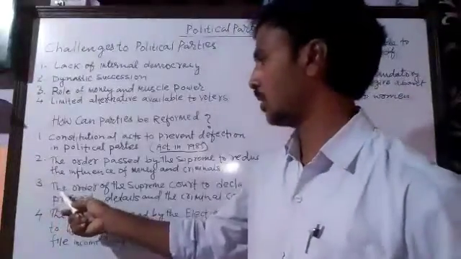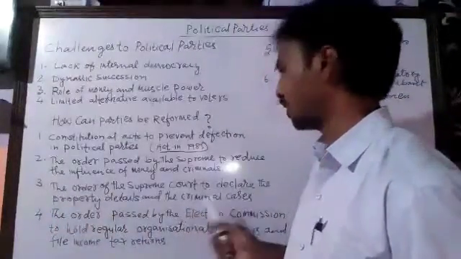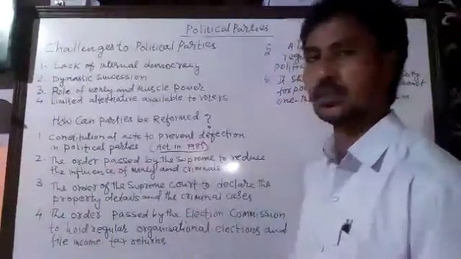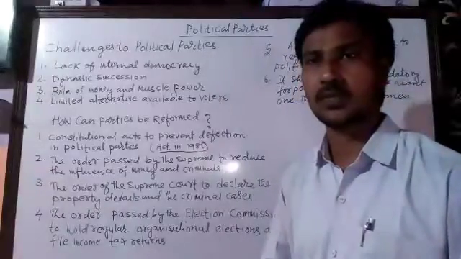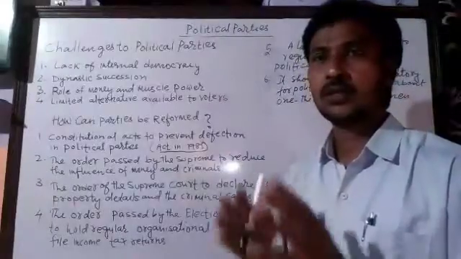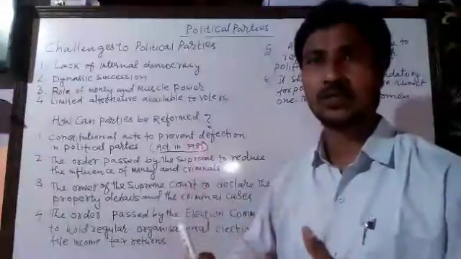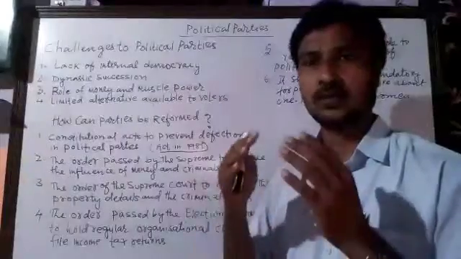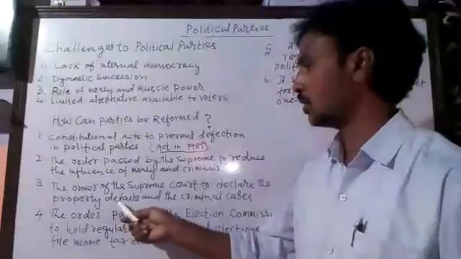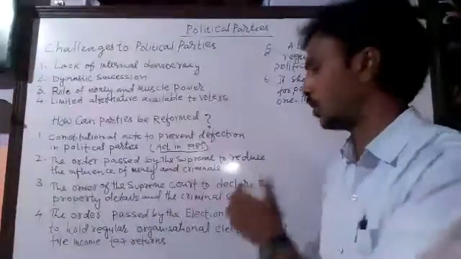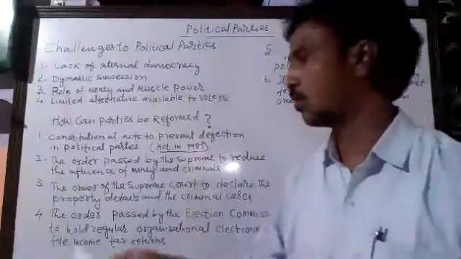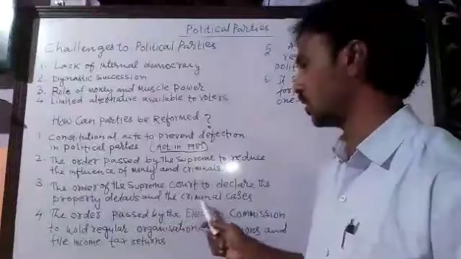Then next, the third one is the order of the Supreme Court to declare the property details and the criminal cases. That is one more step that has been taken by the Supreme Court. The Supreme Court has also given an order that the candidates who stand in the election should declare their property details and criminal cases and make them public, so that the public may know about their property details as well as the criminal cases.